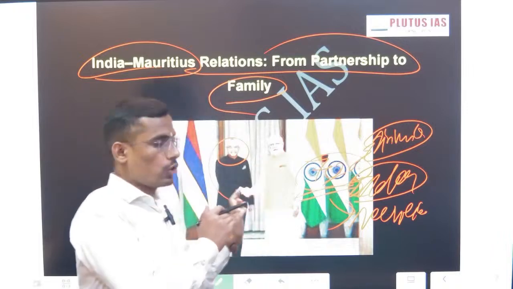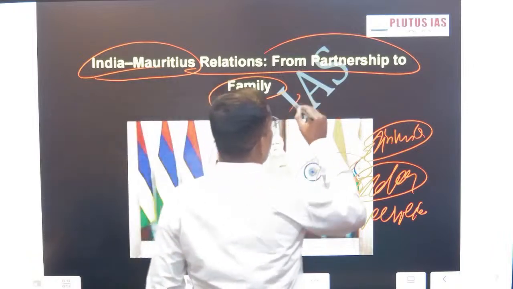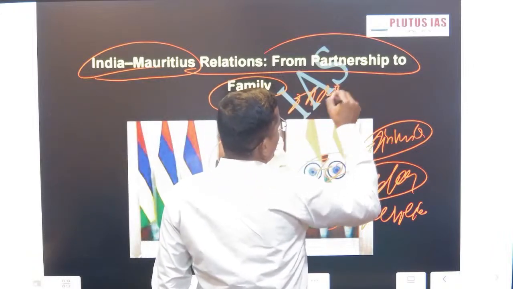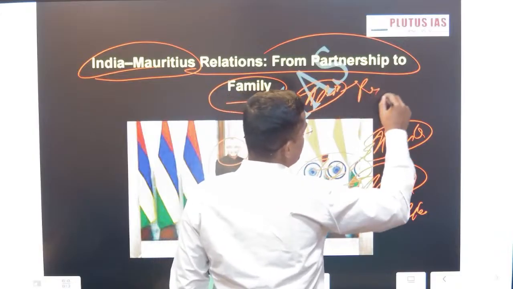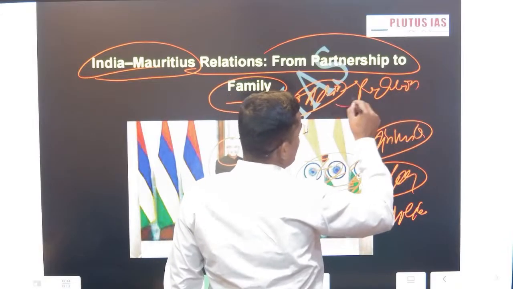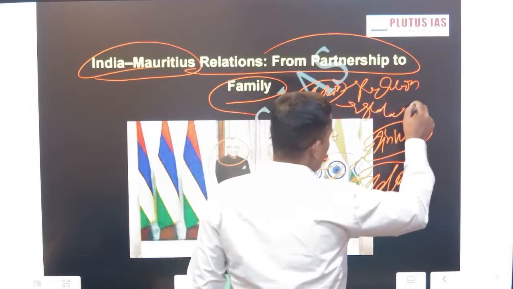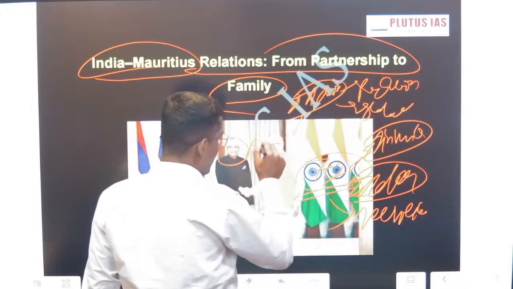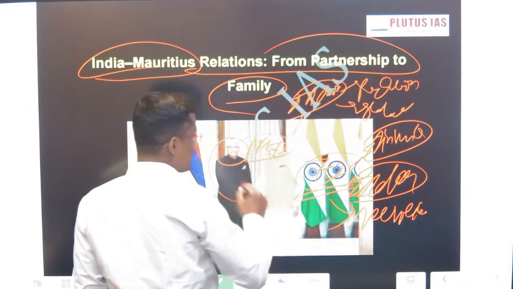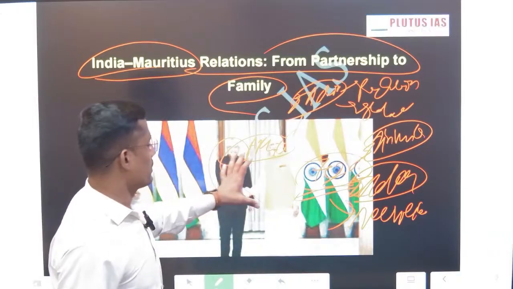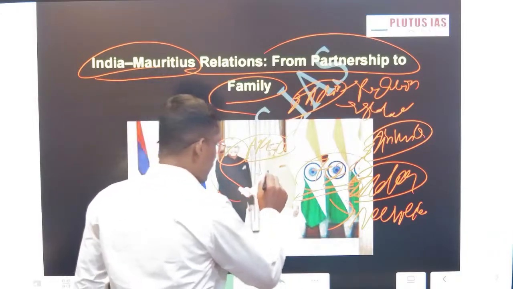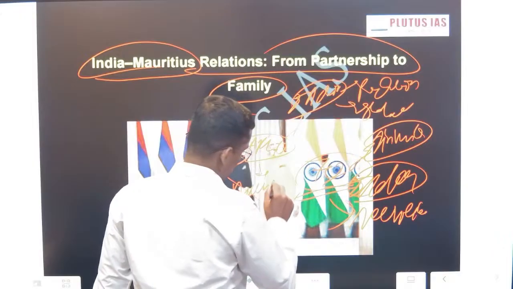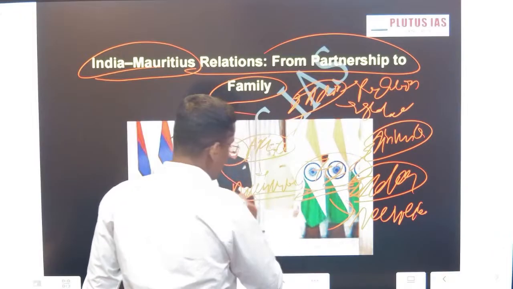This is a broader topic, coming under India's relationship with the Global South, particularly countries in Asia and Africa, because Mauritius is called the gateway to Africa.